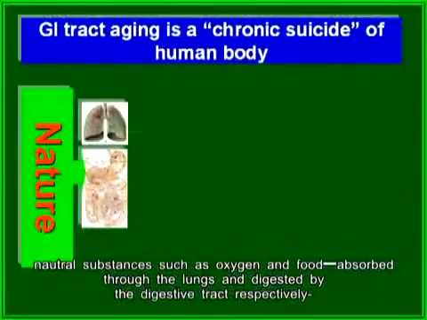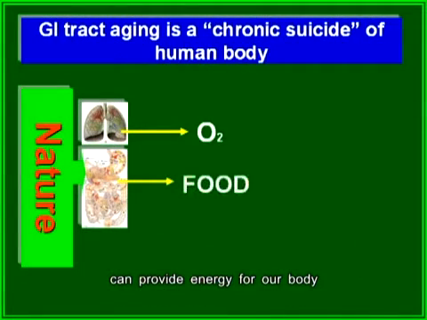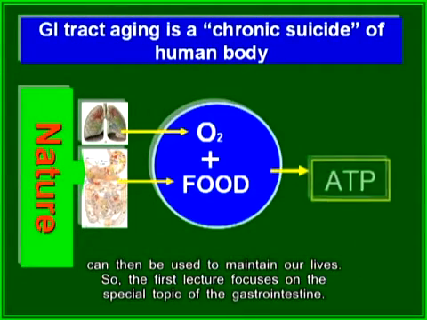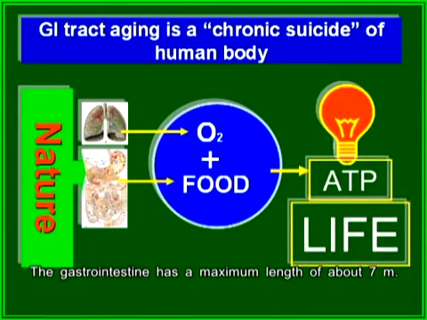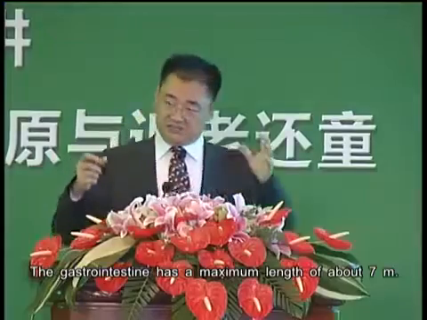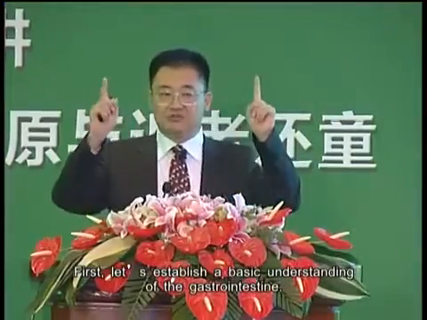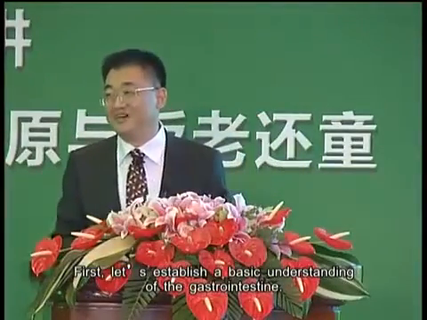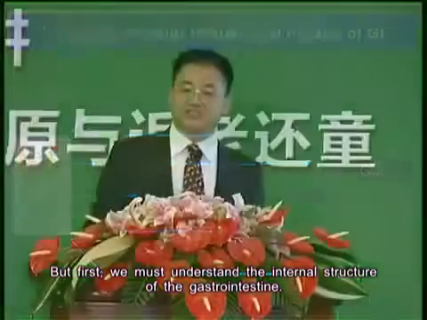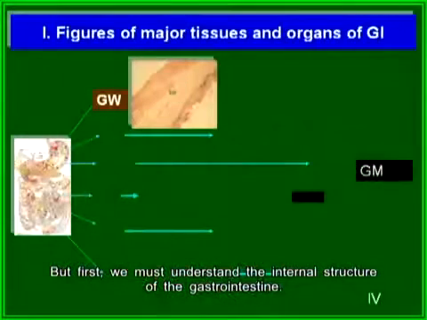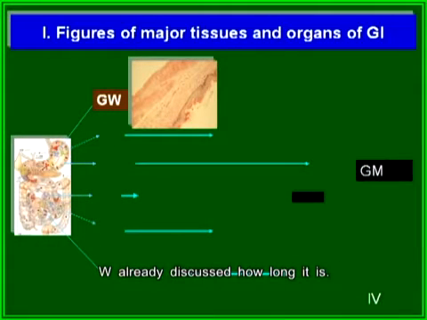by the digestive tract respectively can provide energy for our body, which can then be used to maintain our lives. So the first lecture focuses on the special topic of the gastrointestines. The gastrointestines have a maximum length of about 7 meters. First, let's establish a basic understanding of the gastrointestines. I know you are more concerned about the damages due to gastrointestine aging, but first we must understand the internal structure of the gastrointestines. We already discussed how long it is.